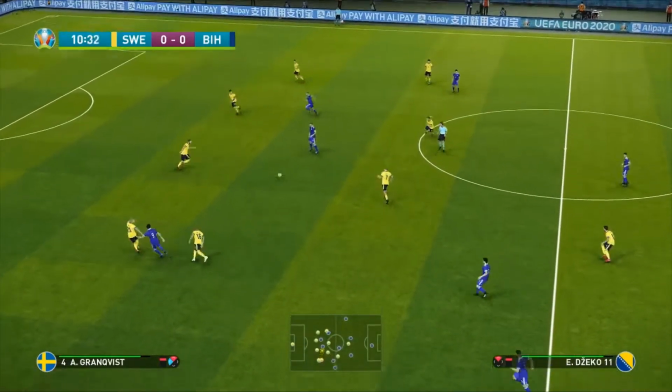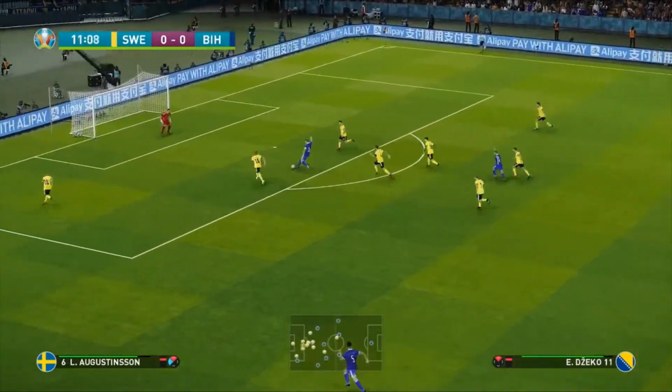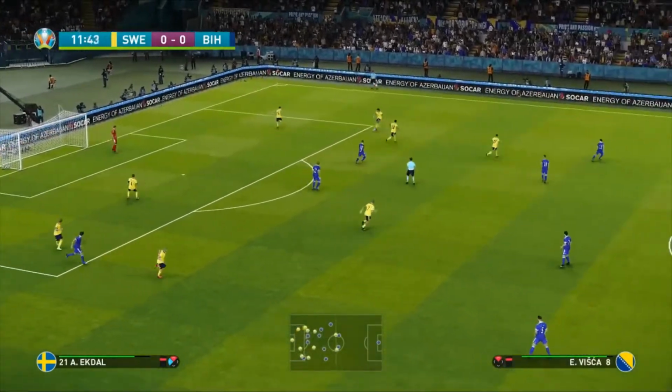We are going to be doing another tournament in the future. I will keep your eyes on that, but here's Dzeko. He's in here. Dzeko. Oh, that's a great save. That is an outstanding save from the goalkeeper, Olsen.